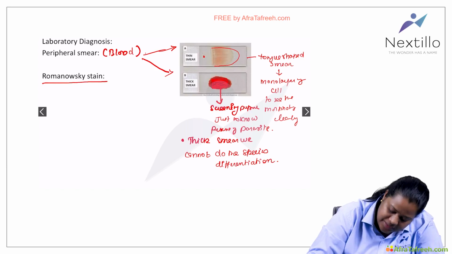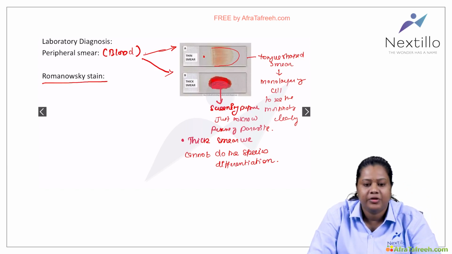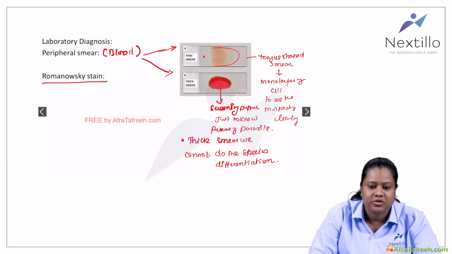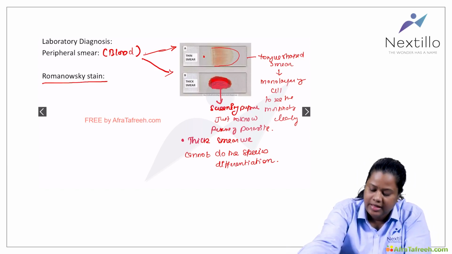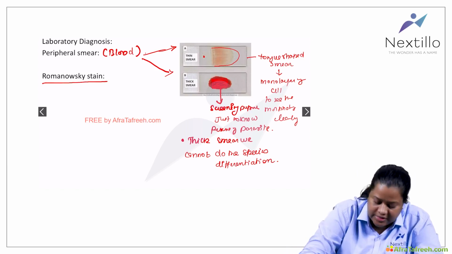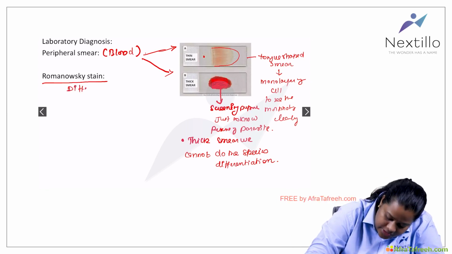Once a smear is made, the next step is to proceed to the Romanowski stain. I have already told you the Romanowski stain is a differential stain.